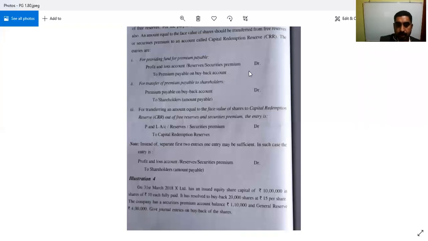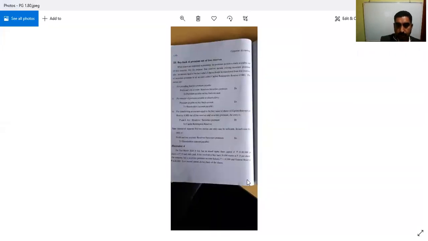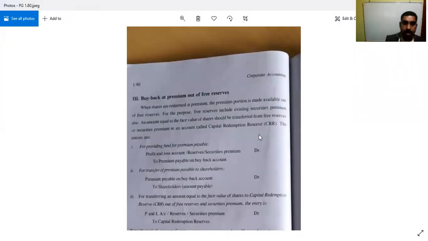So buyback at a premium out of the free reserve. When the shares are redeemed at a premium, the premium portion is made available out of the free reserve.